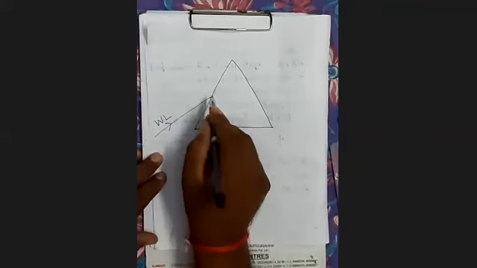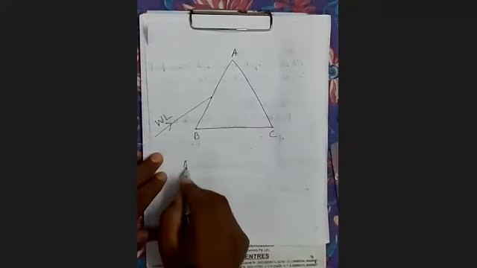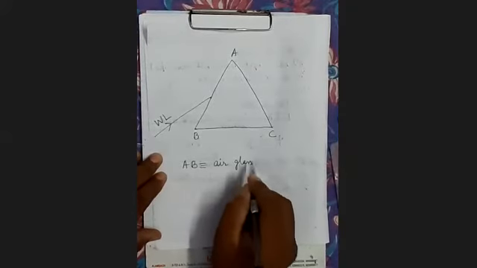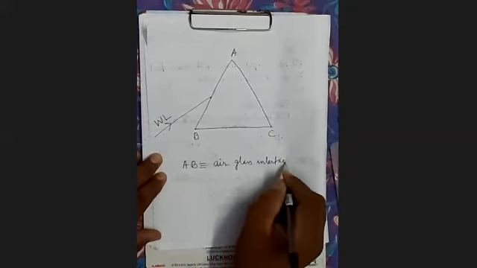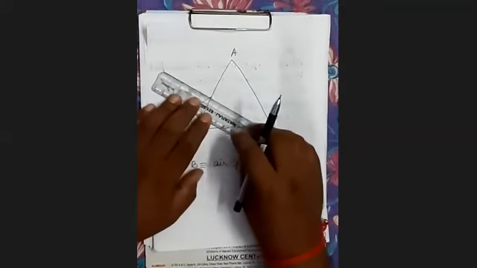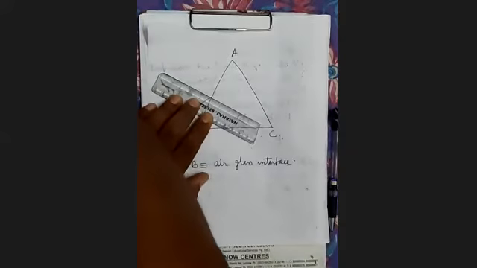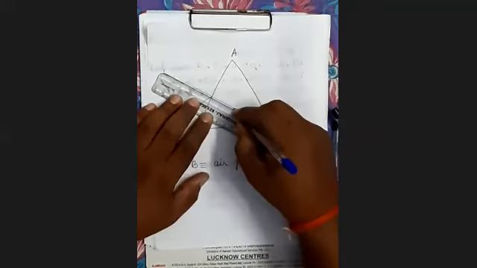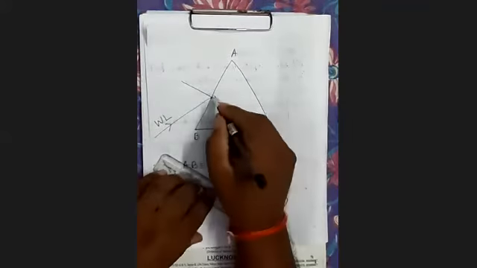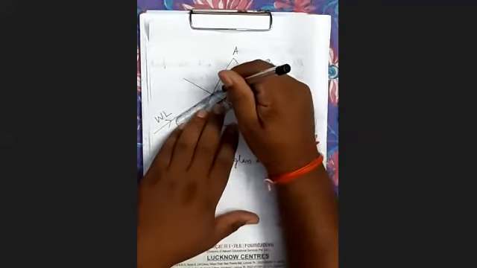But when it falls on the air-glass interface AB, draw the normal here. This is the original direction. Which color will deviate more?